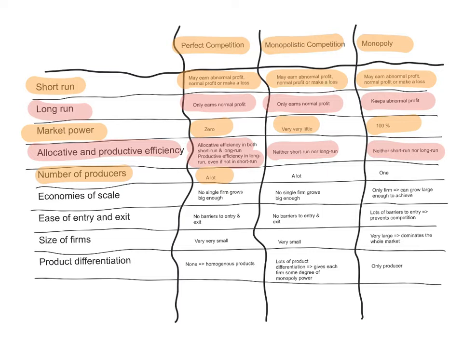In terms of number of producers, in perfect competition, there are a lot of producers. In monopolistic competition, there are a lot of producers. In a monopoly, there's only one. That's why it's called a monopoly.